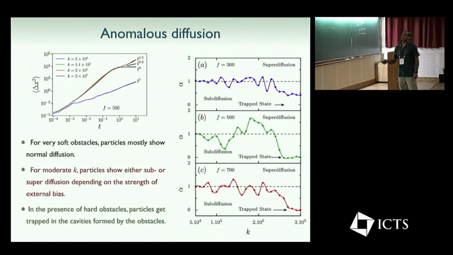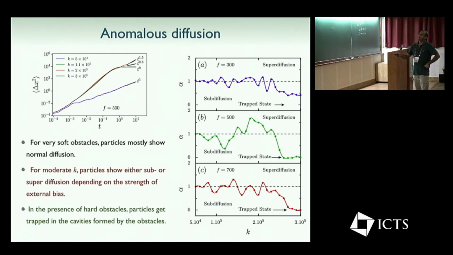Now we can look at the mean square displacement as a function of time. In the long time limit, t tends to infinity, the mean square displacement goes like t to the power alpha, where alpha equals 1 in some cases and alpha does not equal 1 in others, depending on the k value. That means we can observe normal diffusion, subdiffusion, superdiffusion and so on, depending on the force you apply along the length of the channel. Here the power alpha is a function of k. That's what we're plotting here.